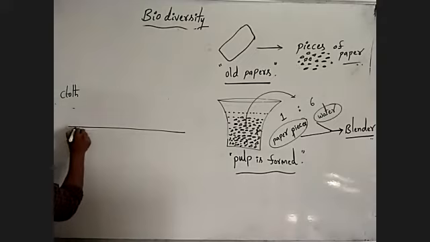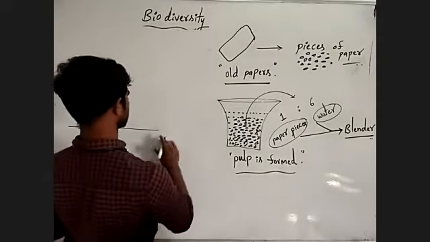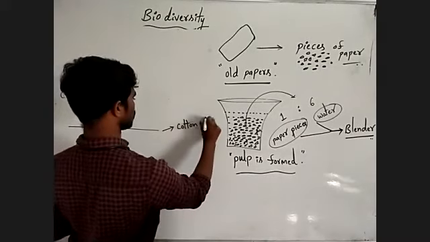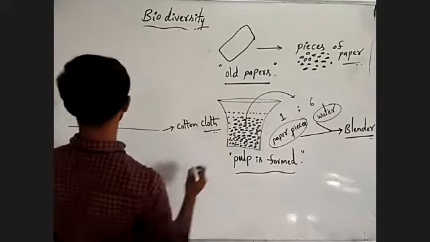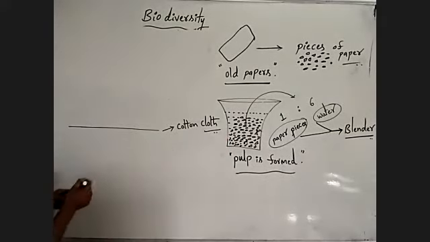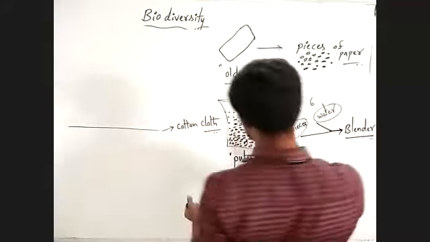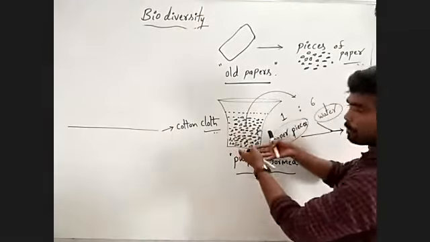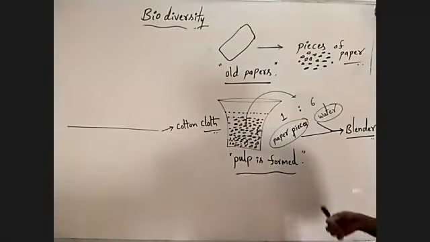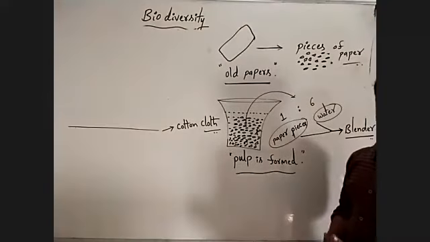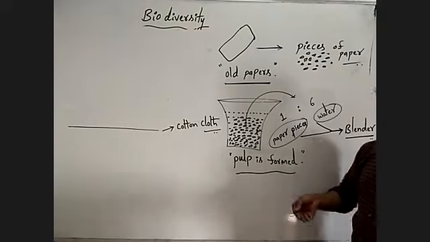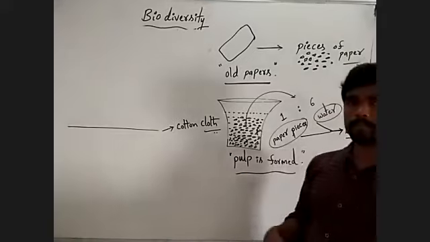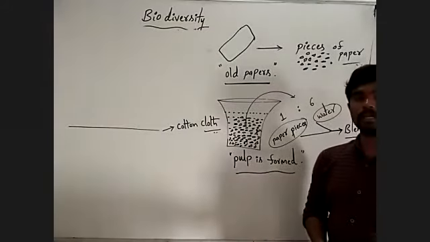This is cotton cloth. Now you have to take out the pulp, listen carefully here, from the blender or from the tub by using the wire screen.